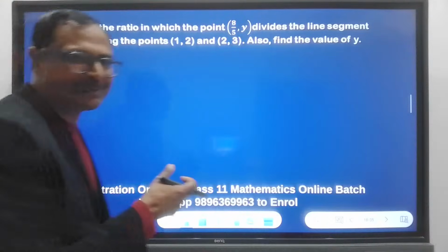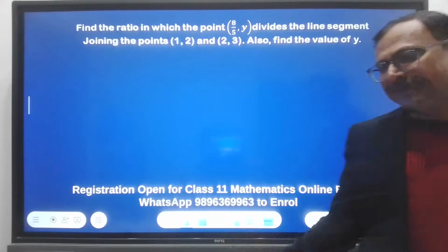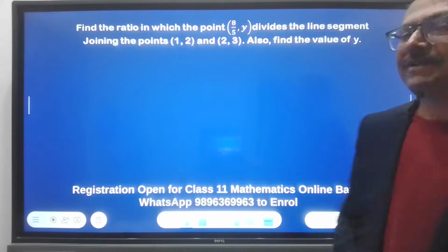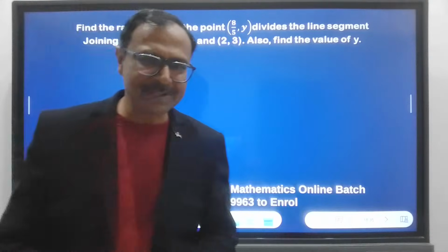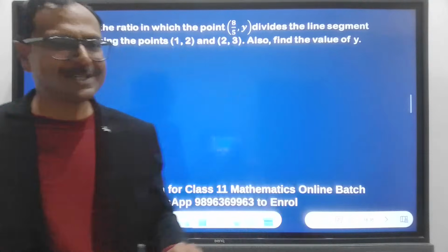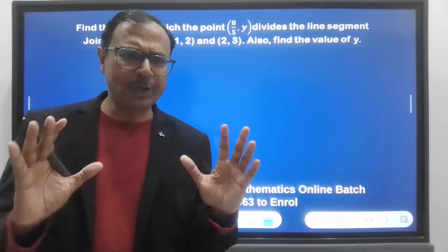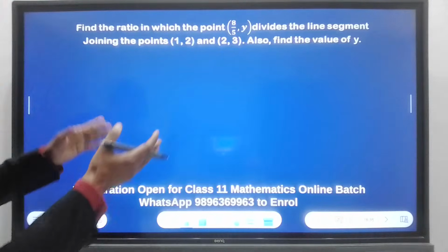So we have a question of coordinate geometry here, coming on to the next chapter. Okay, so what we have done till now is we have covered 5 different chapters. The first one, the real numbers; the second one, the polynomials; third one, the linear equations in two variables; fourth one, the quadratic equations; and fifth one, the arithmetic progression. So I have done a good number of questions already. So let's see this question from the chapter on coordinate geometry.